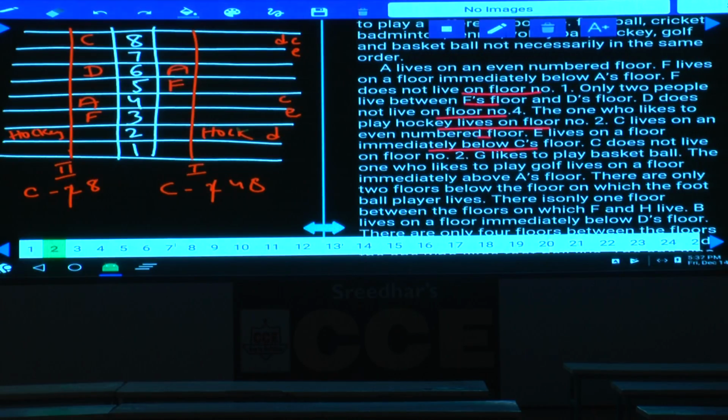E lives on a floor below C's floor. C does not live on floor number 2, we have taken this information. And G likes to play basketball. Now G is what? G likes to play basketball.